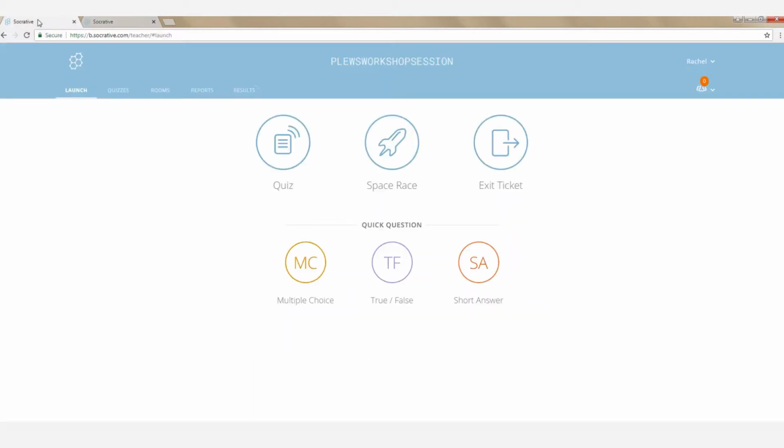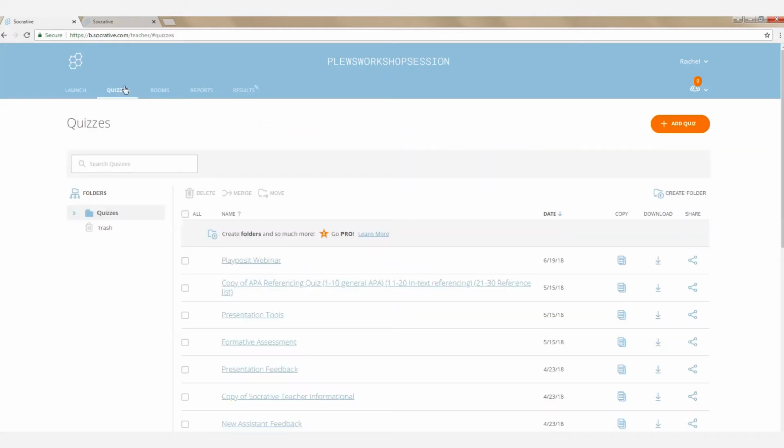So once you have an account, you now have a screen that looks like this when you log in. There's a couple of different buttons, and if you follow the mouse, I'll scroll over them. Launch is what you would use when you actually want to deliver the quiz in class. Quizzes is where we're going to go to create a new quiz. You can see here I have a bunch of quizzes because I've been using this account for quite a while.